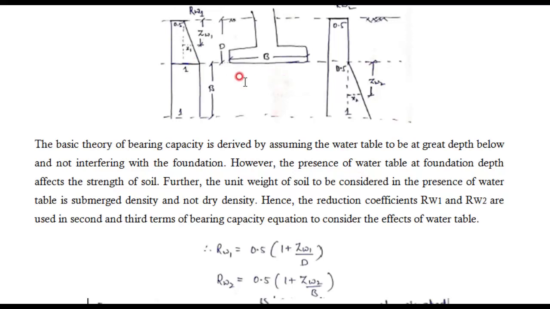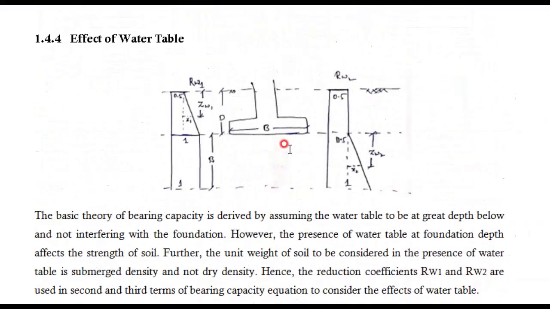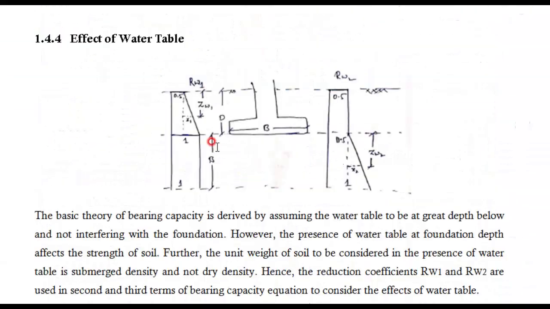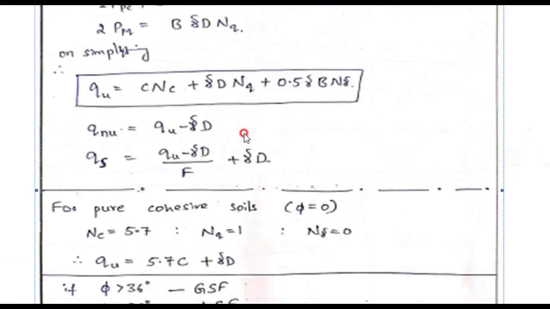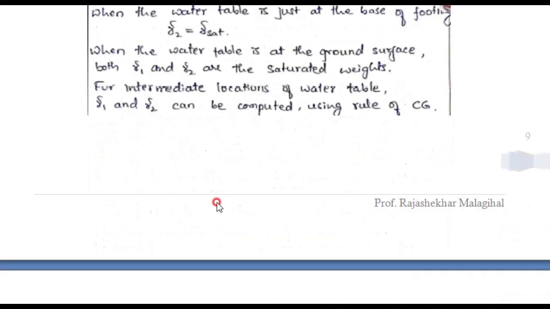If this soil is saturated and this is dry, then the gamma corresponding to this means the gamma which is multiplied by B, and the gamma corresponding to this means the gamma which is multiplied by D. Based on that they will change. We will call this gamma 1 and this gamma 2. Those definitions are given here.